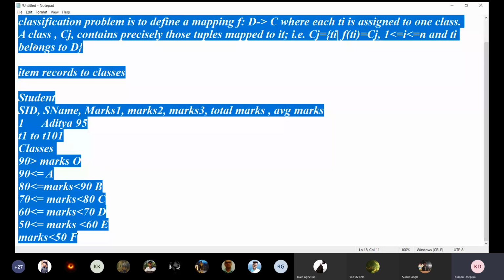There is also the decision tree. The decision tree is also one of the methods for classification. In a decision tree, a condition is either true or false. Suppose the income is less than or equal to 1 lakh.